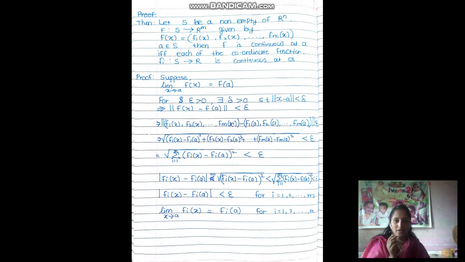Now we discuss one theorem on continuous function, which is the same as for the limit of the function. In the previous lecture we discussed the theorem on limit: the limit of the function exists if and only if the limit of each of the component functions of f exists.